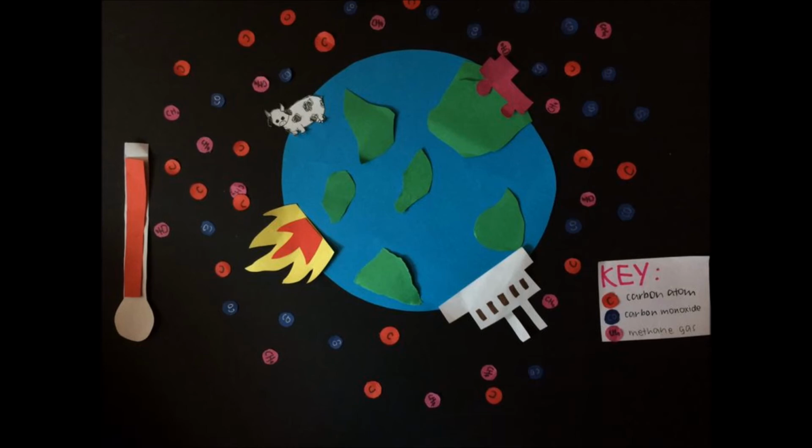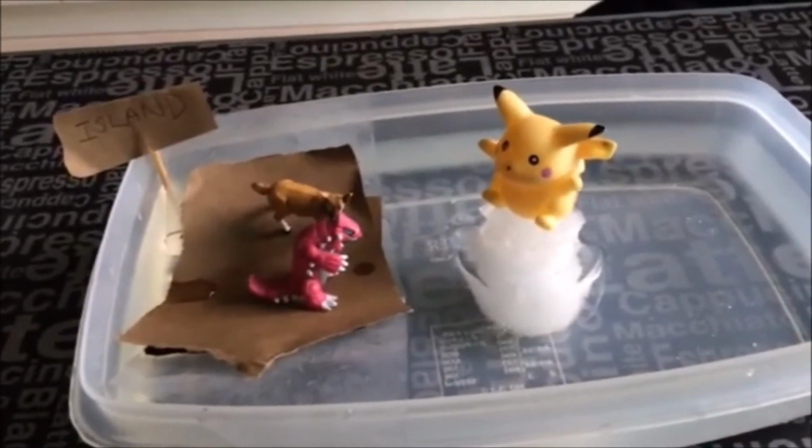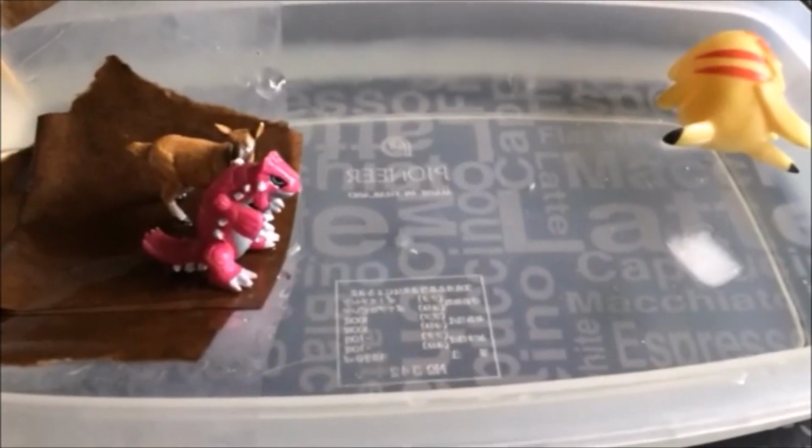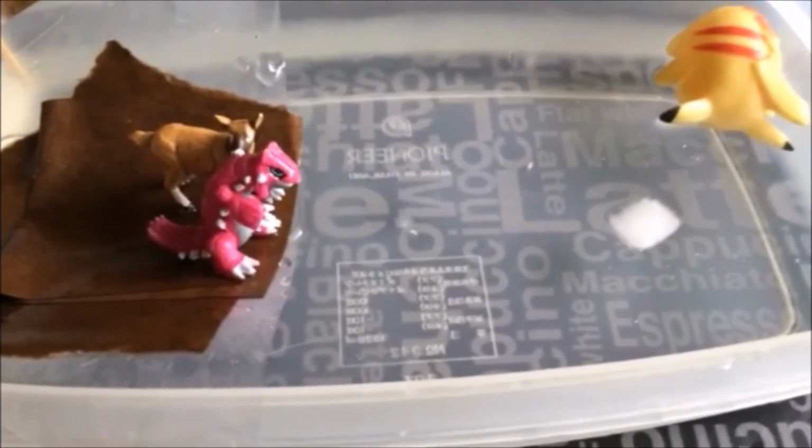Now we'll be talking about the consequences of global warming. One of the consequences of global warming is the melting of icebergs. It has a vast and dire effect on Earth. Not only does it cause the ocean levels to rise, it will also cause the ecosystem around the world to be affected. Due to the rising sea levels, small islands around the world will be flooded, including Singapore.